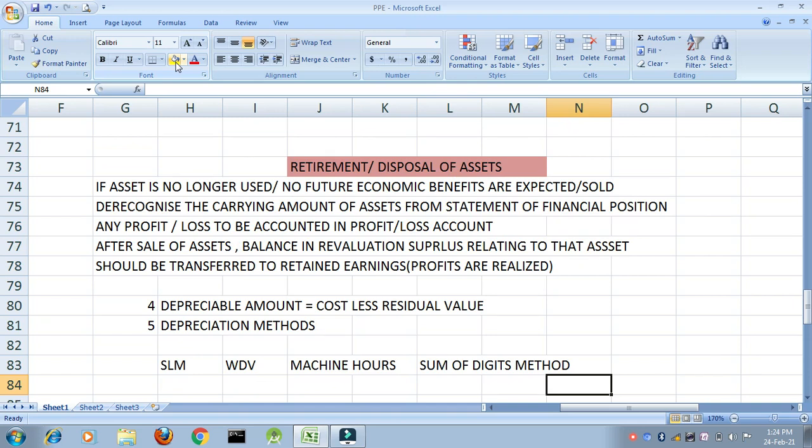Retirement or disposal of assets. What do you mean by retirement or disposal of assets? Retirement, I am no longer using the asset, or disposal means I am selling off the asset. In this case, what do I do? I remove the assets from my balance sheet, and on selling those assets, whatever is the profit or loss, I will debit it or credit it to my profit or loss account accordingly. Is that clear? Now, the next is depreciation, which I will take up in the next lecture.